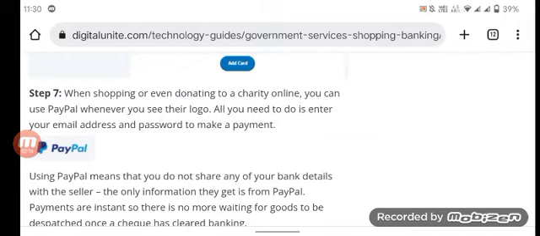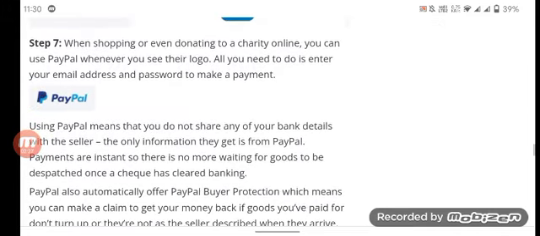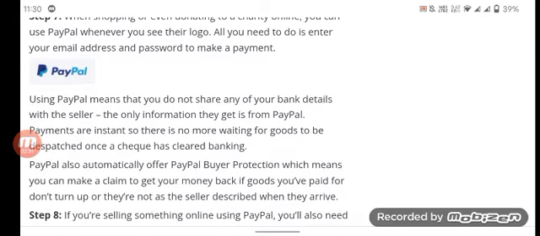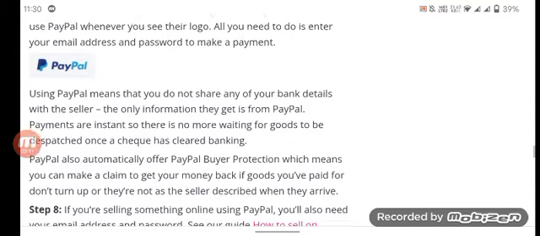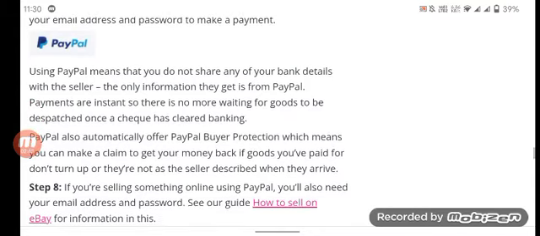Step 7. When shopping or even donating to a charity online, you can use PayPal whenever you see their logo. All you need to do is enter your email address and password to make a payment. Using PayPal means that you do not share any of your bank details with the seller. The only information they get is from PayPal.